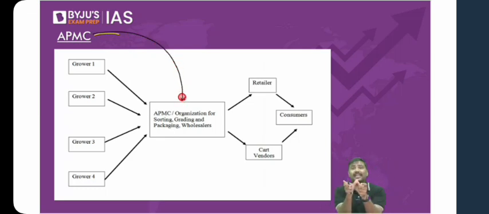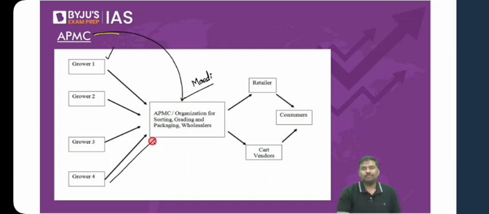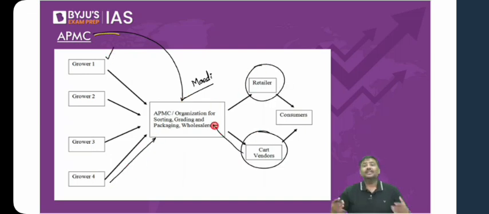APMC represents a market. It is a place set up by an organization, that is APMC. It is also referred to as a mandi. Market or mandi, use either term, it doesn't matter. It is a place where the cultivators will bring their output, and the buyers will also come to the same market. Negotiations will happen, and the buying and selling of commodities will be conducted here.